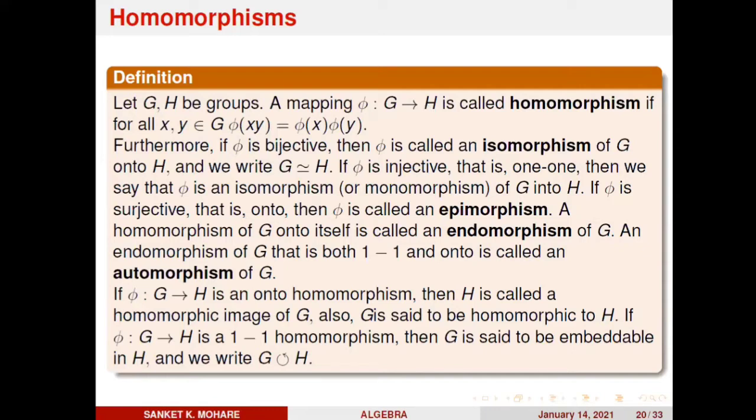onto H. And whenever this is injective, meaning it is 1-1, then we say that phi is an isomorphism of G into H. Then a homomorphism or an endomorphism of G that is both 1-1 and onto is called an automorphism of G. Suppose I define a homomorphism phi from G to G, and if this homomorphism is both 1-1 and onto, then we say that this phi becomes an automorphism.